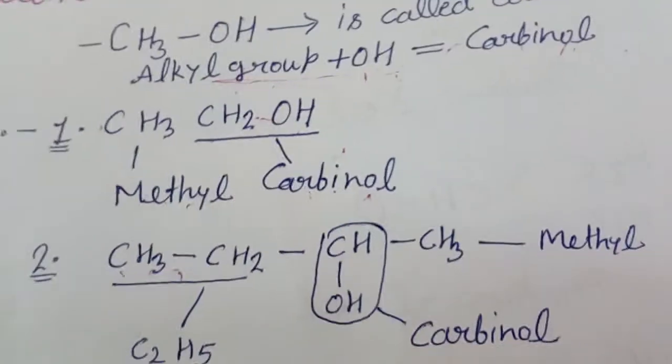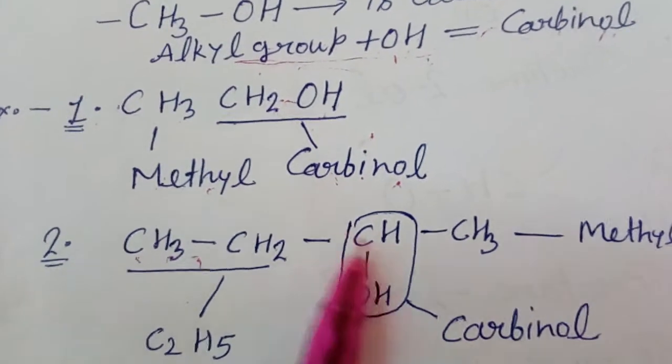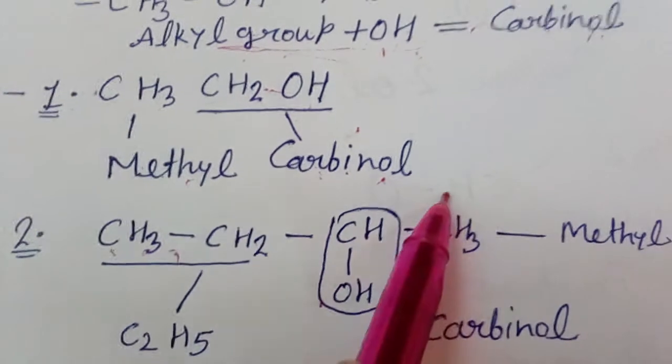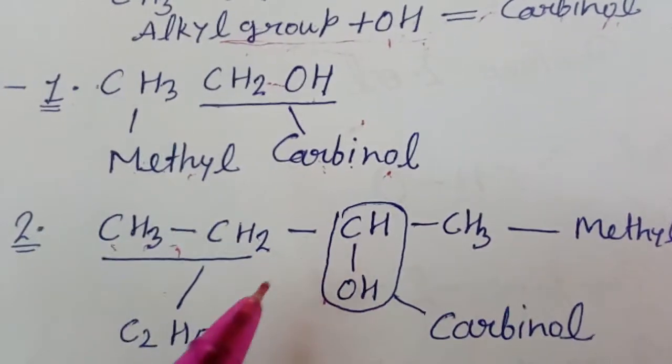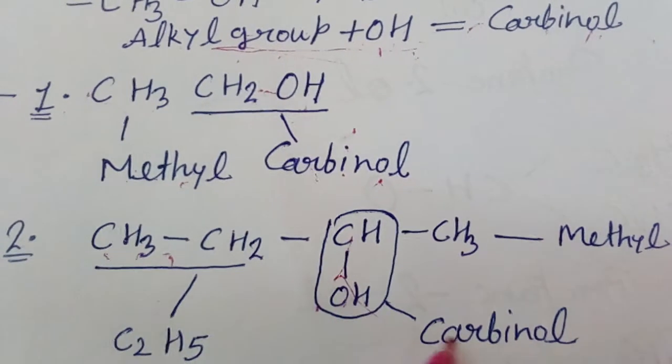Let's see the second example. We have CH3, CH2, CH. Here OH is linked with this carbon, and here is CH3. So then OH is linked with this carbon, then we will write this carbinol.